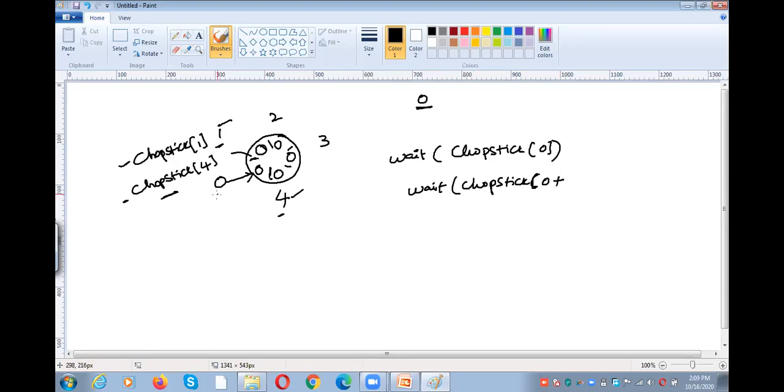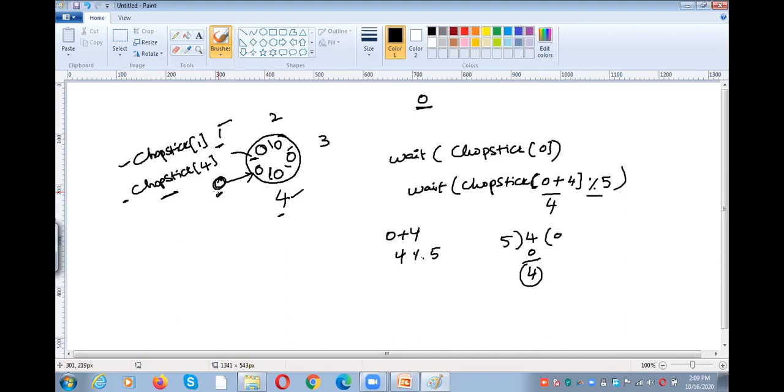This philosopher number is 0. 0 plus the number of philosophers minus one, that is 4, modulo 5. What is the value? 0 plus 4 means 4 modulo 5. 0 divided by 5 gives 0, and 4 is the remainder. So the value is 4.